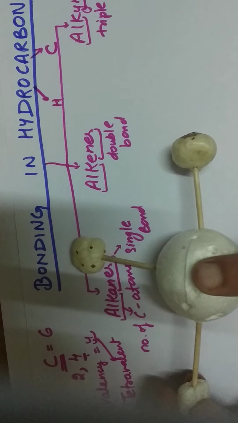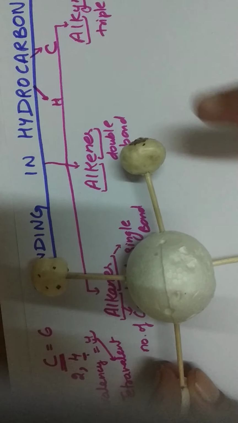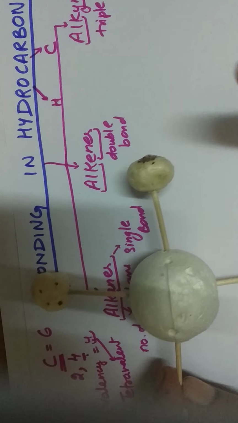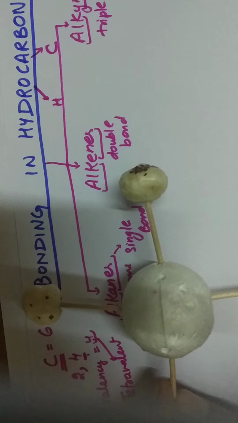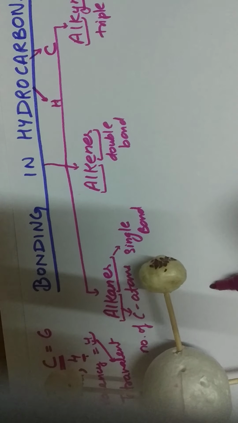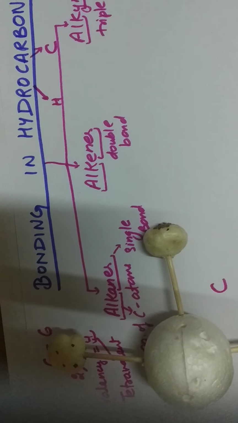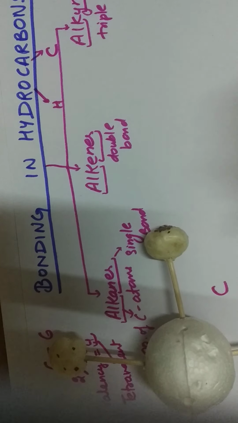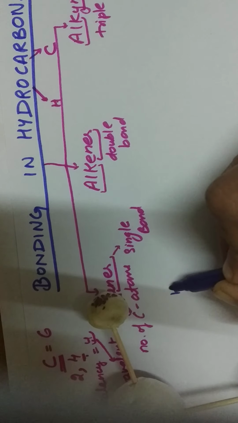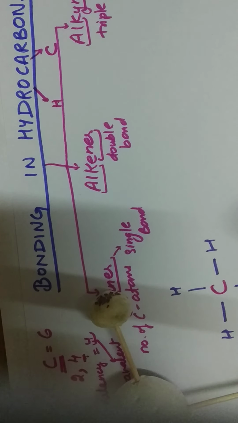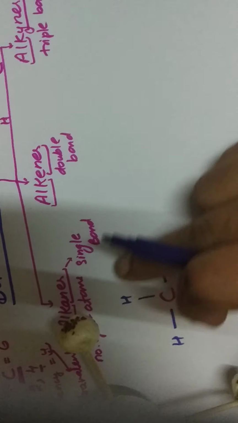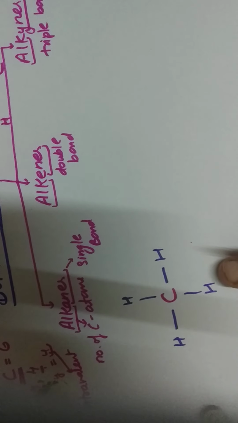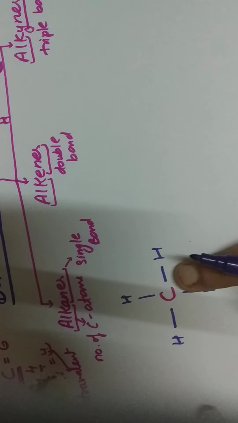So this 1 carbon can attach to 4 hydrogen atoms. If we draw the structure, the central part represents carbon, and on the sides it is attached to 4 hydrogen atoms. This is the structural formula of the compound containing 1 carbon atom.